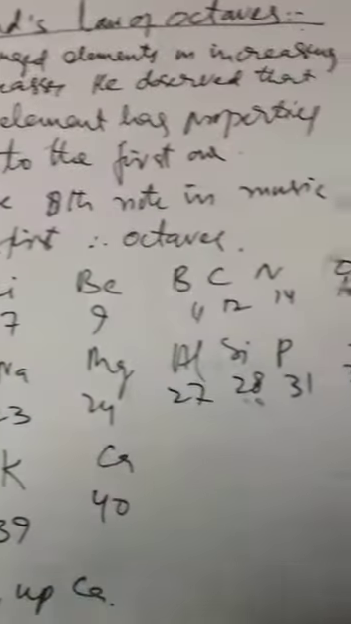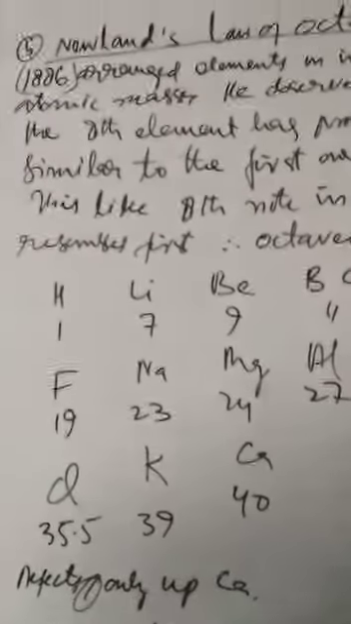Then the second attempt was made by Newlands. It's called Newlands' law of octaves. In 1866, he arranged elements in increasing order of atomic masses. He observed that the eighth element has properties similar to the first one. It means that after the eighth, the properties of elements are repeated. This is like the eighth note in music. In music, we have 8 notes, and the eighth note resembles the first. Therefore, this word octaves is from music.